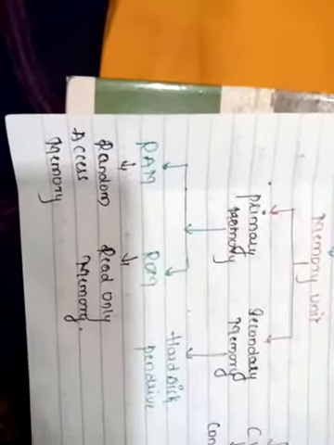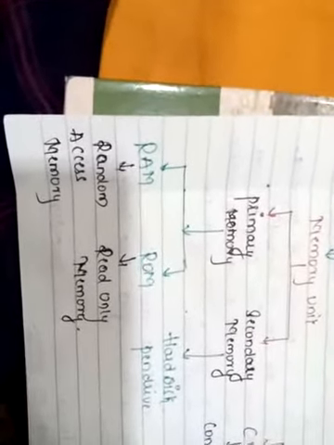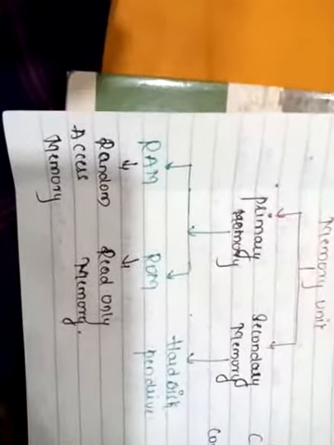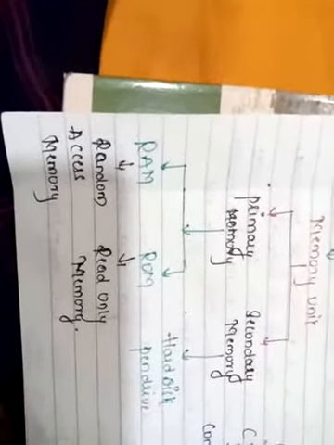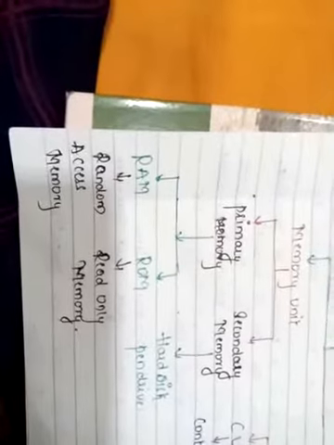After processing, whatever information we get as output will again be stored back in the RAM until it is displayed on the screen. Is it clear? Only when you save your file or your program will the content of the RAM be saved in the secondary memory.